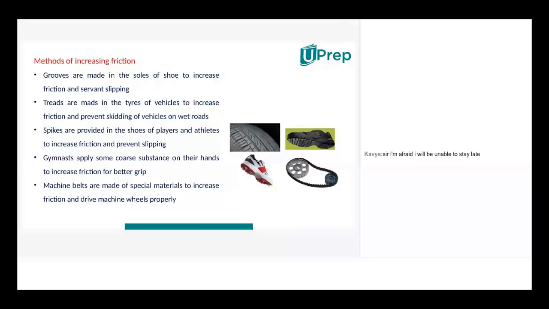What do you mean by frictional force? Frictional force is an opposing force to the object caused by irregularities in the surface of the object and the surface on which it is moving. Okay, very good. Tell me, frictional force generally arises when an object is moving on another surface, or will it develop by itself?